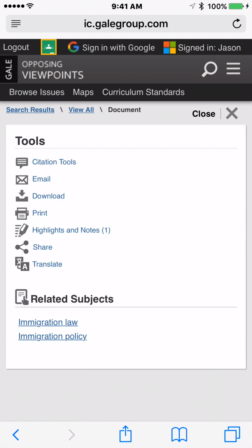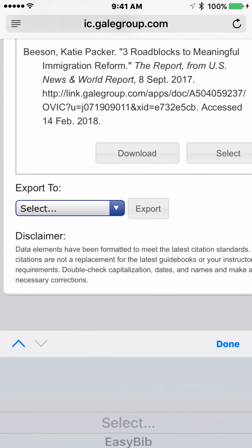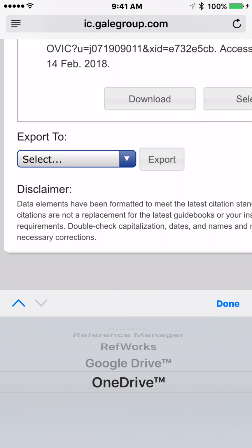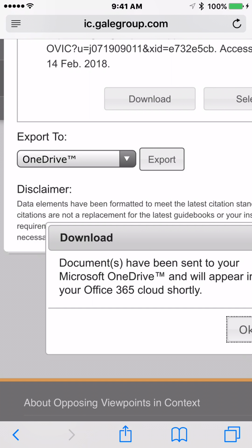Tools. Let's type citation tools. This is going to save just your MLA formatted citation. None of the stuff you don't need. You could download it or select it, copy and paste it into a notepad file or whatever. Much cooler is this. Export to OneDrive. Bam. It's going to make a file for you with your MLA citations.